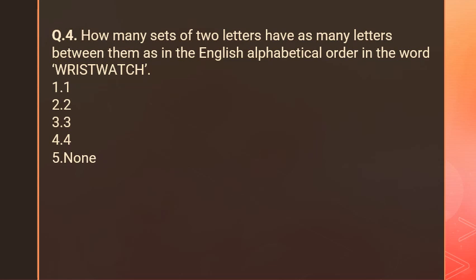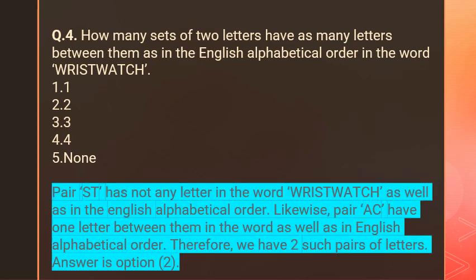W-R-I-S-T-W-A-T-C-H. Your first option for this question is 1, second option is 2, third option is 3, fourth option is 4, and fifth option is none. So you can see the exact answer now.